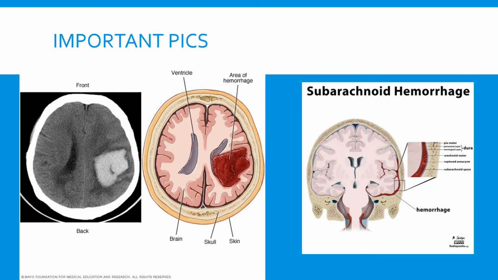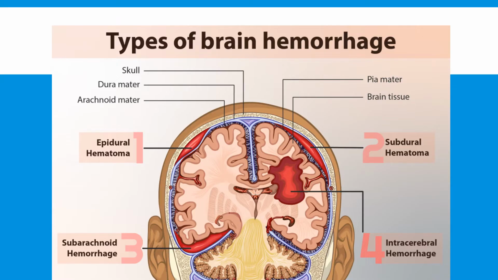Here we have two images. On the left is intracerebral hemorrhage, and on the right, you will see subarachnoidal hemorrhages. And here we have four types of brain hemorrhages: epidural hematoma, subdural hematoma, subarachnoid hemorrhage, and intracerebral hemorrhage. I believe epidural hematoma and subdural hematoma will be covered in traumas, but I have now covered subarachnoidal hemorrhage and intracerebral.